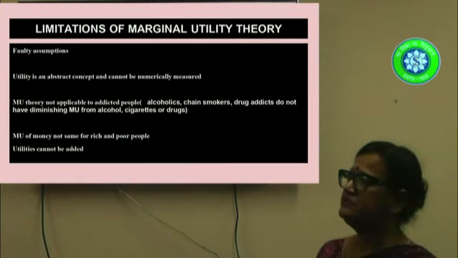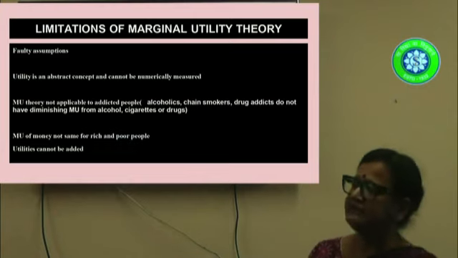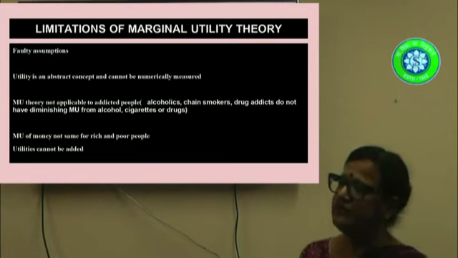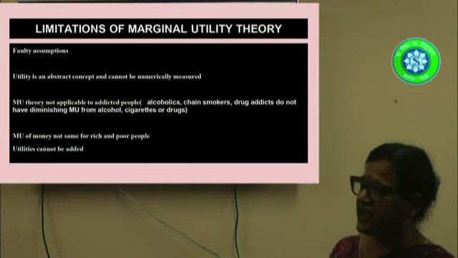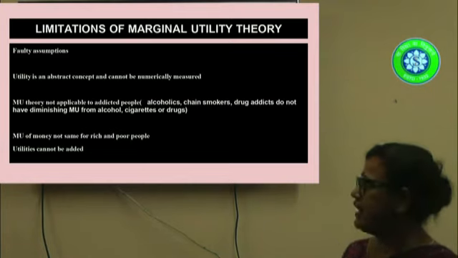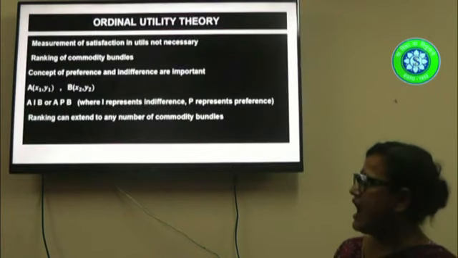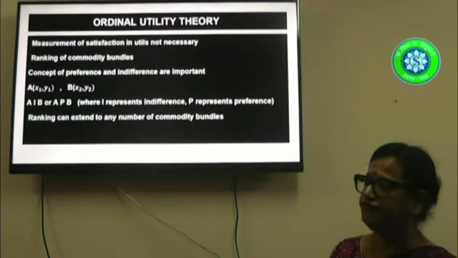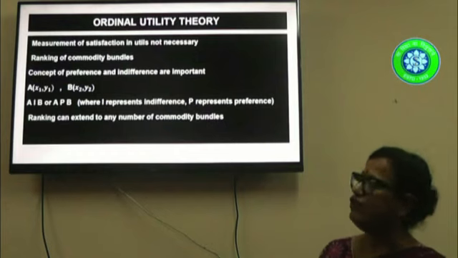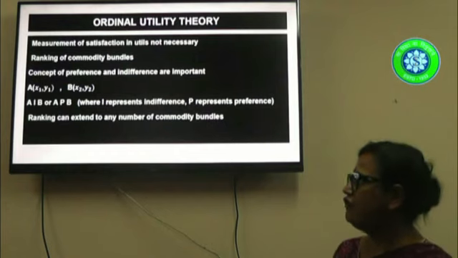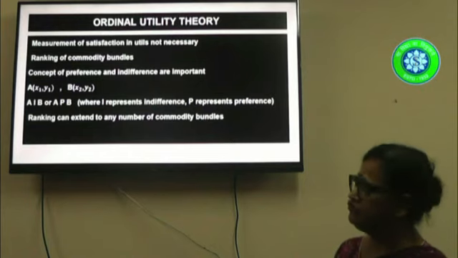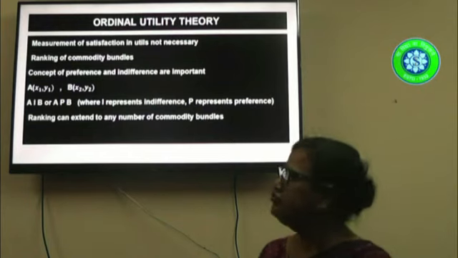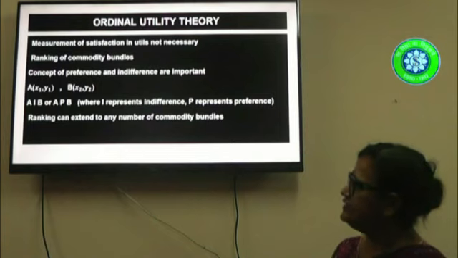Supposing I have a commodity bundle A and B, and supposing there are two commodities that I consume, X and Y. So in the first bundle, I have X1 amount of commodity X and Y1 amount of commodity Y, and in another bundle B, I have X2 of commodity X and Y2 of commodity Y. Obviously, X1 and X2 are not equal. Similarly, Y1 and Y2 are not equal. So this means that the two commodity bundles are entirely different.